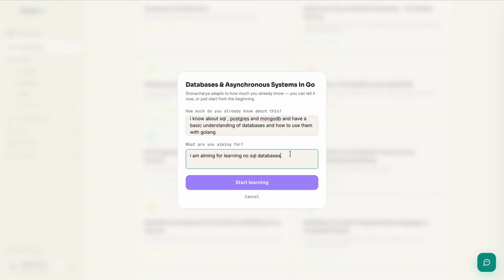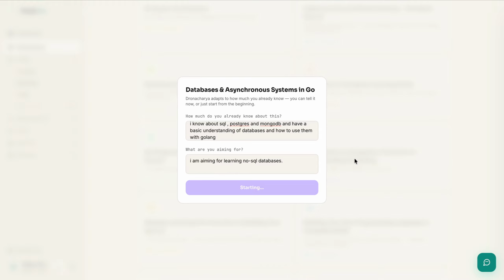So now you can understand from the answers I have written, anyone can understand this, like I have a basic understanding of, let's say, SQL databases and a bit of MongoDB, and now I am aiming for understanding NoSQL databases, right? So let's see how AI understands it and how AI calibrates this knowledge to build the course for me. So I will click on start learning.